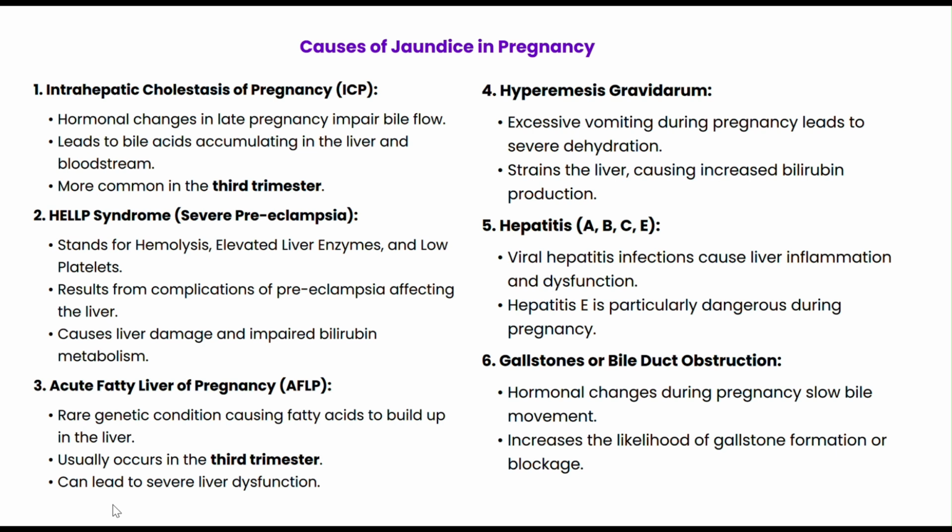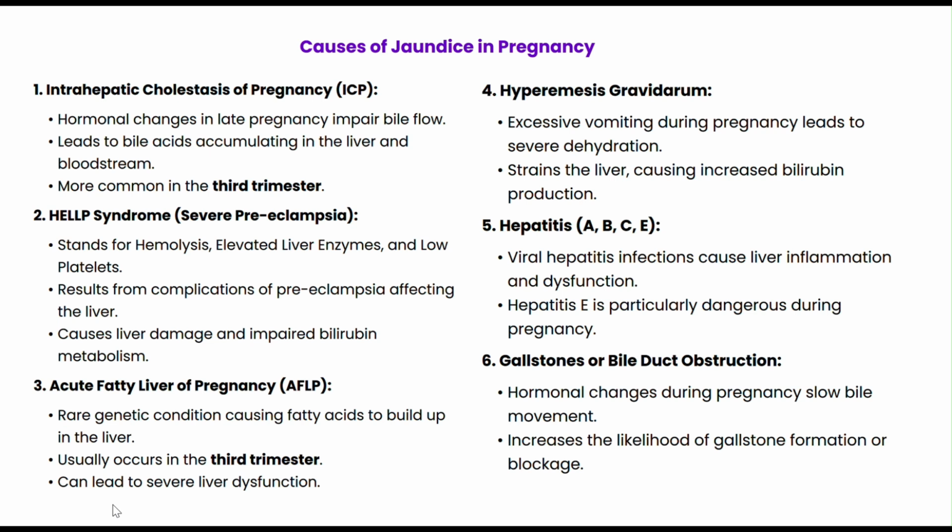Another significant cause is HELLP syndrome, a severe complication of preeclampsia. The term HELLP stands for hemolysis, elevated liver enzymes, and low platelets. This condition develops due to placental dysfunction and high blood pressure, which cause liver damage and impair the bilirubin processing.